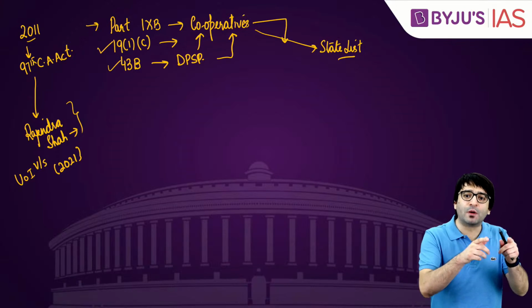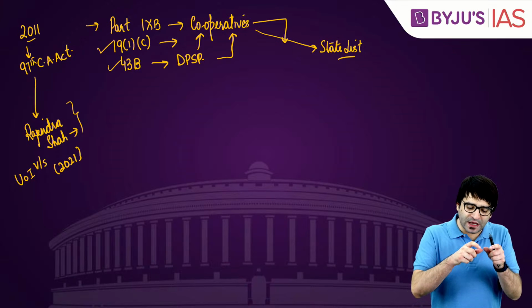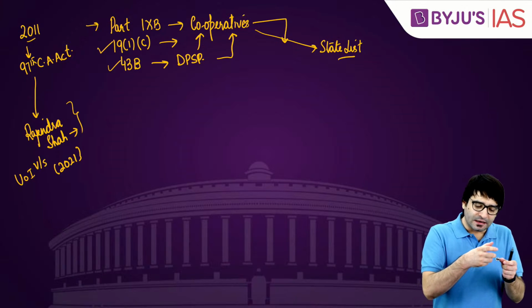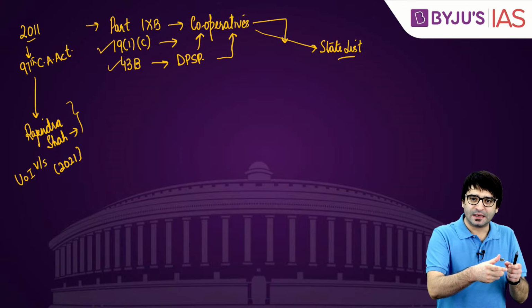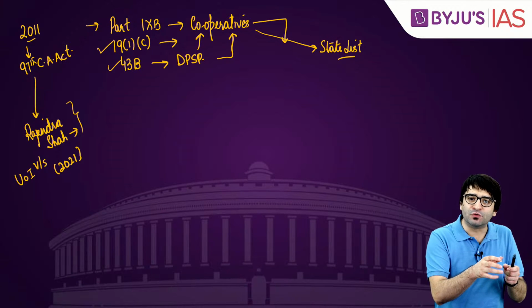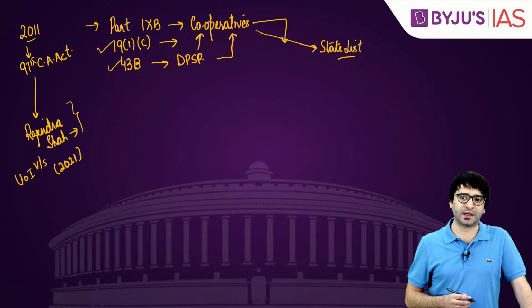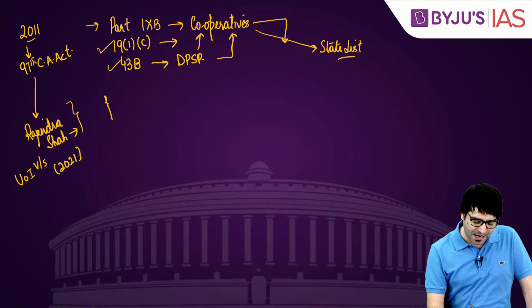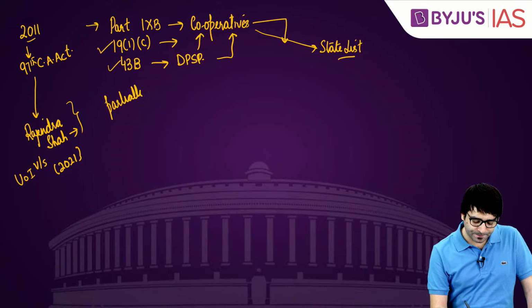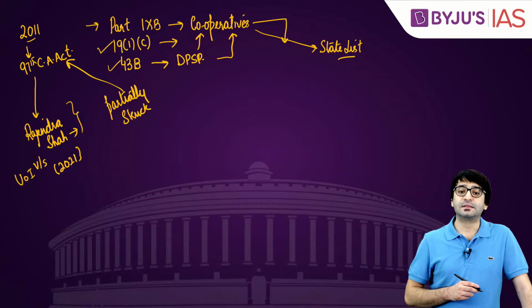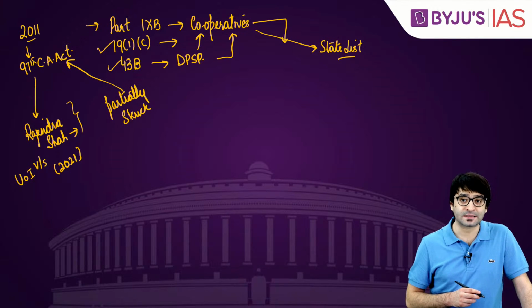In the state list, cooperatives is mentioned. So if this constitutional amendment gives power to the central government that you can manage these cooperatives, it snatches the power of the state. And that is why Supreme Court in 2021 partially struck down this 97th Constitutional Amendment Act, saying, no, this is not how you should have done this.